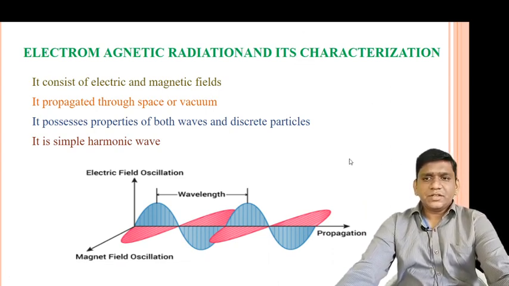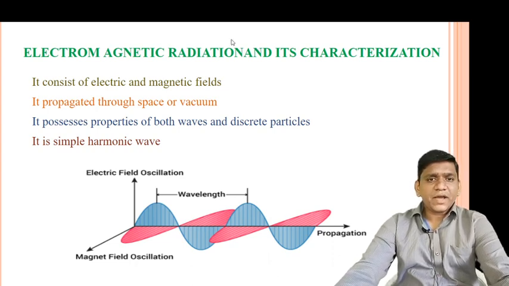Friends, electromagnetic radiation possesses both types of property. It can behave as a wave, or it can also behave as a discrete particle.